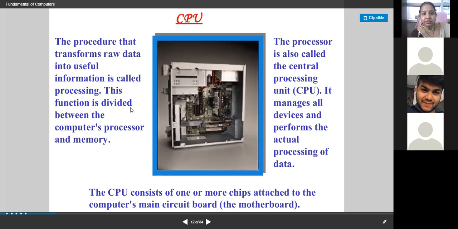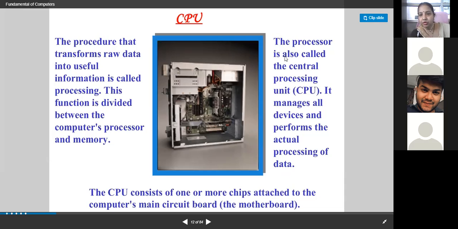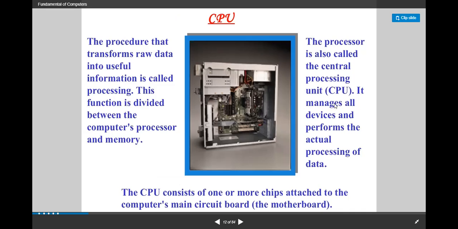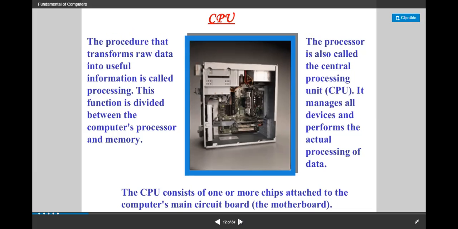This function is divided between the computer's processor and the memory. The CPU consists of one or more chips attached to the computer's main circuit board, that is called the motherboard. The CPU manages all the devices and performs the actual processing of the data. Input data will be entered, then processing will be done in the CPU, and after that output will be there.